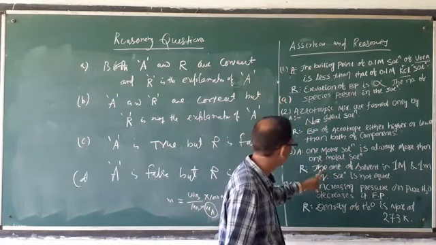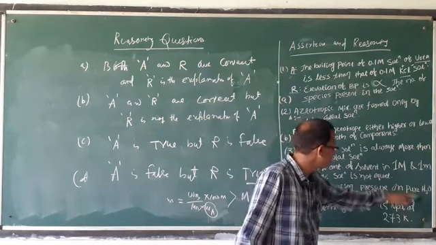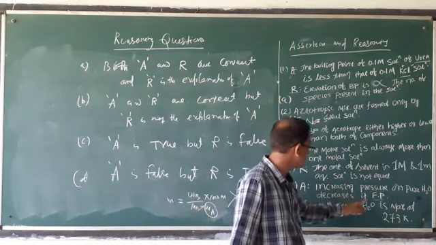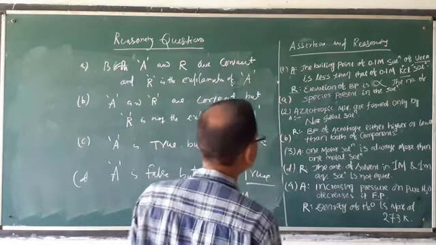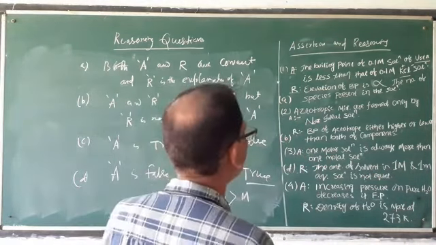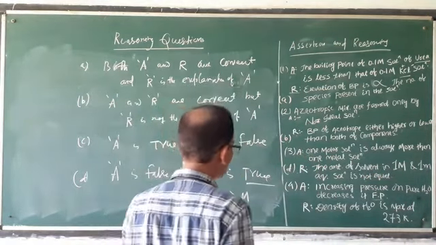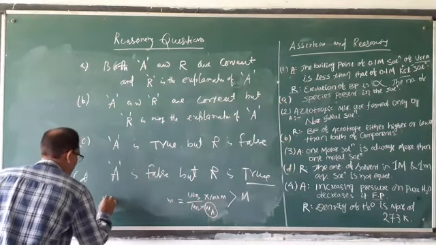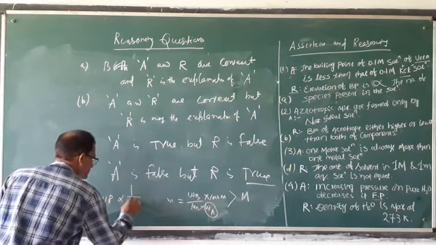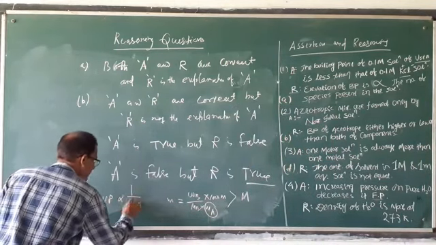Then the last question. Increasing pressure on pure water decreases its freezing point. What does that mean? When pressure increases, the freezing point decreases. That is correct. Because we know, very important, vapor pressure is inversely proportional to boiling point.